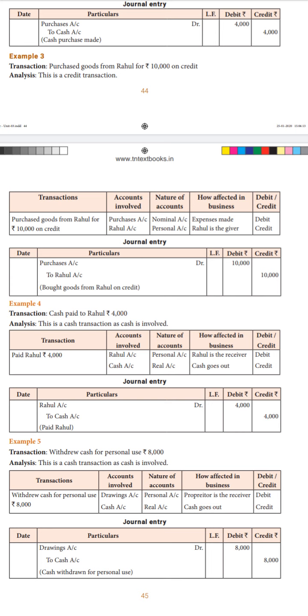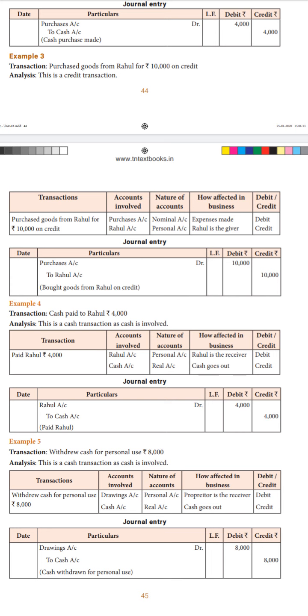Narration will be bought goods, or purchase goods from Rahul on credit. The amount for purchases account should be written in the debit column as 10,000. To Rahul account is the credit account, so that is to be taken to the credit column as rupees 10,000.